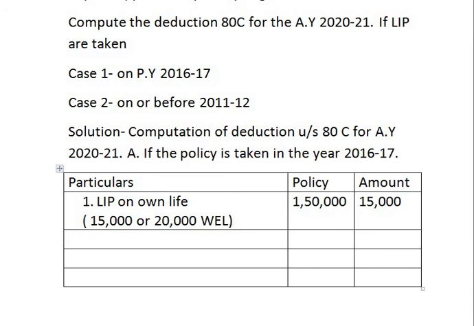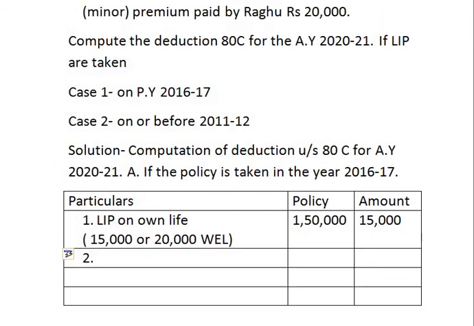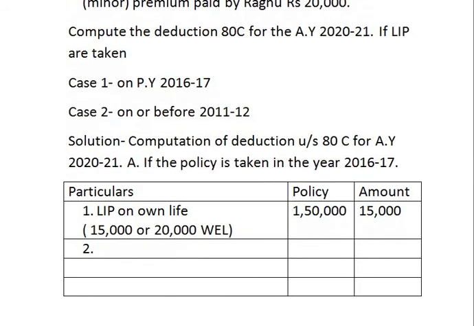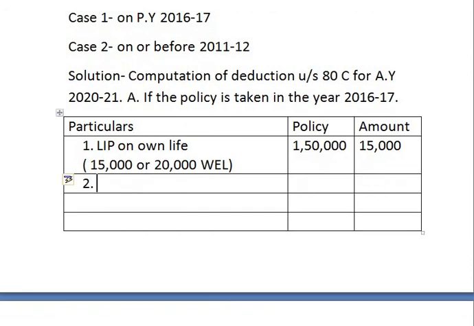Coming to next, second one, life insurance policy of rupees 3 lakh on wife's life and premium paid is rupees 50,000. Life insurance policy on wife's life.